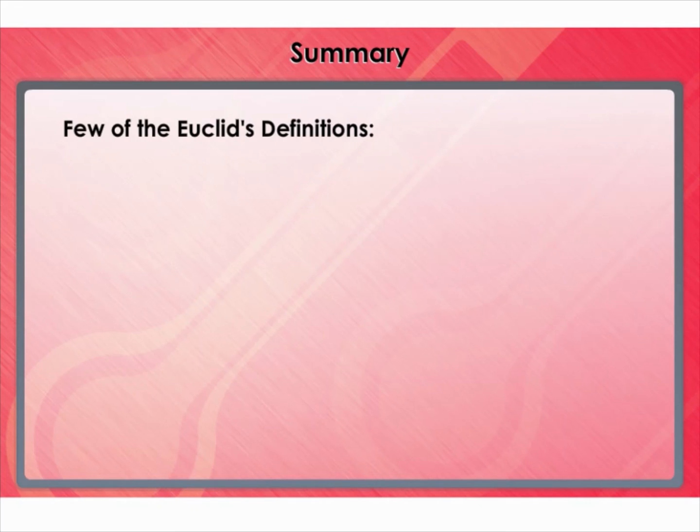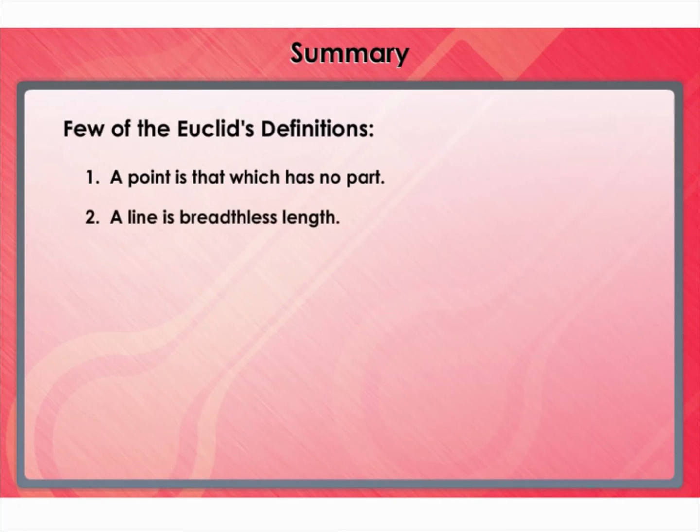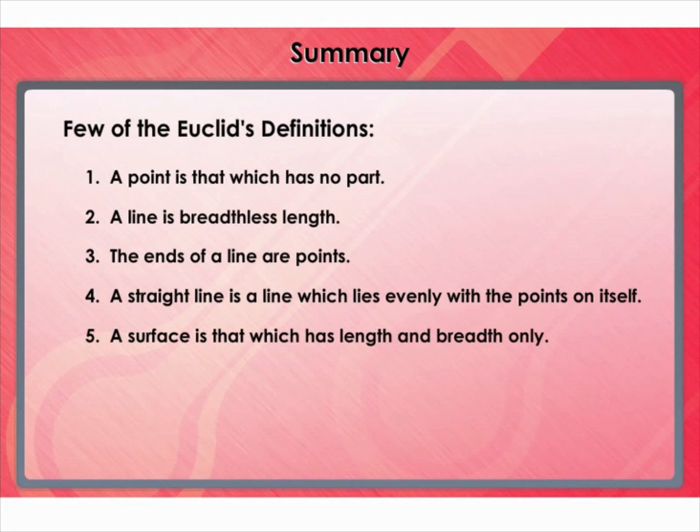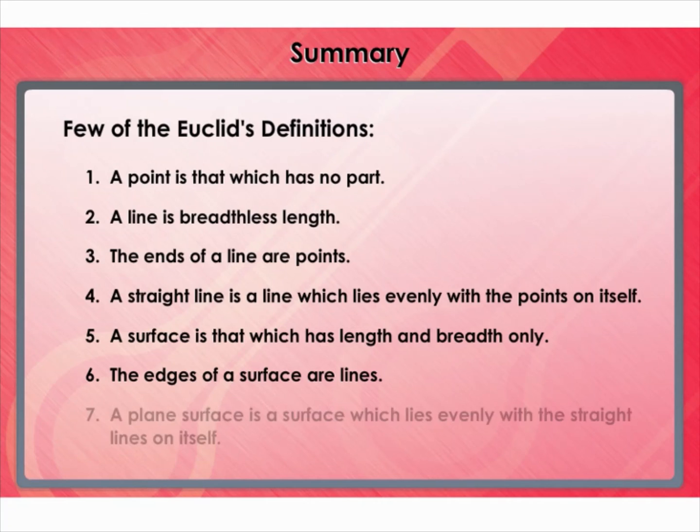Thus we have seen the 7 definitions proposed by Euclid. 1. A point is that which has no part. 2. A line is a breadthless length. 3. The ends of a line are points. 4. A straight line is a line which lies evenly with the points on itself. 5. A surface is that which has length and breadth only. 6. The edges of a surface are lines. 7. A plane surface is a surface which lies evenly with the straight lines on itself.